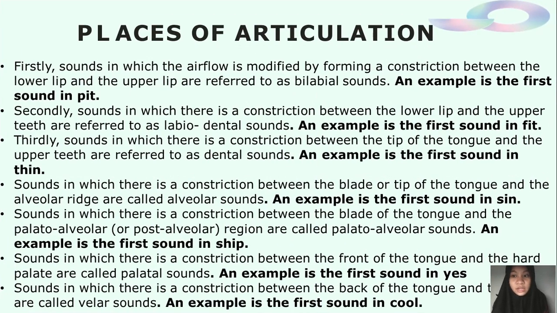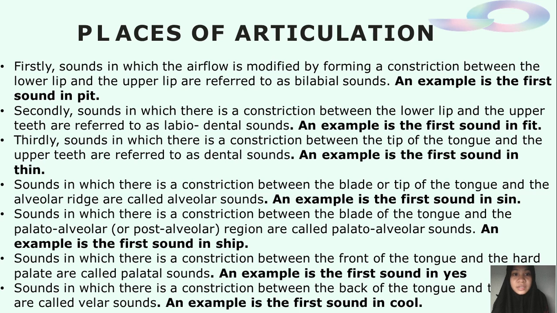First, sounds in which the airflow is modified by forming a contraction between the lower lip and the upper lip are referred to as bilabial sounds. An example is the first sound in pit. Second, sounds in which there is a contraction between the lower lip and the upper teeth are referred to as labiodental sounds. An example is the first sound in fit.